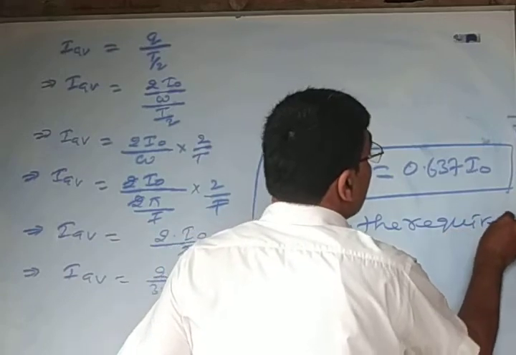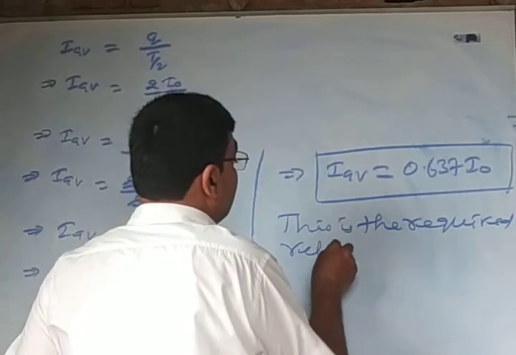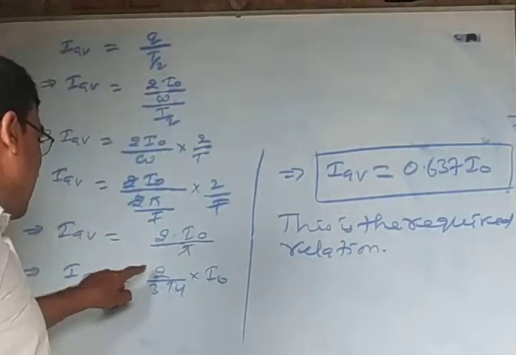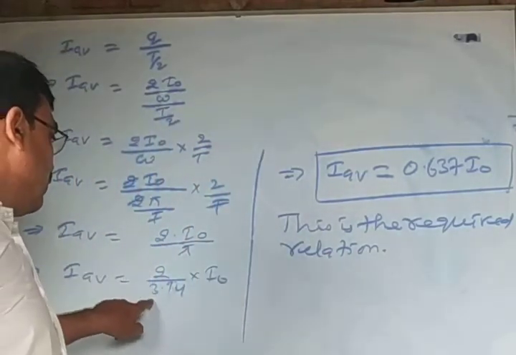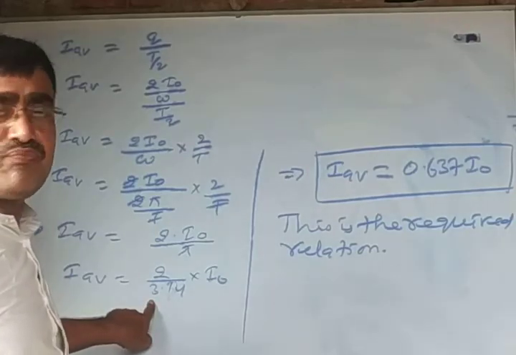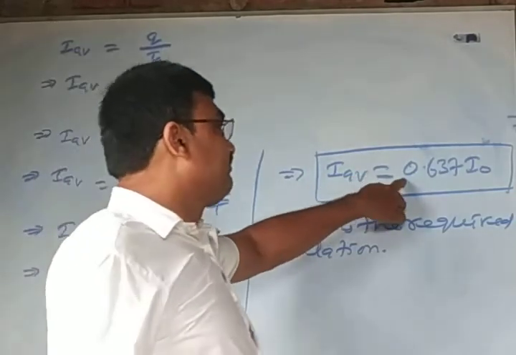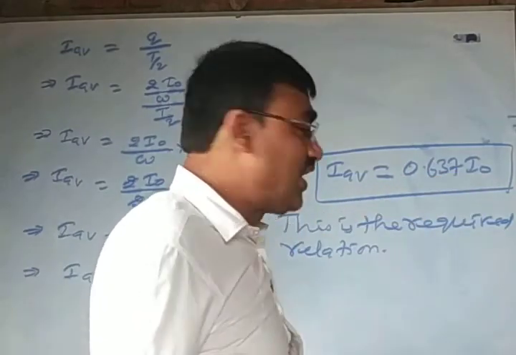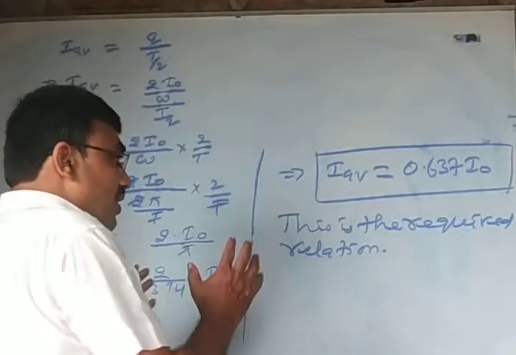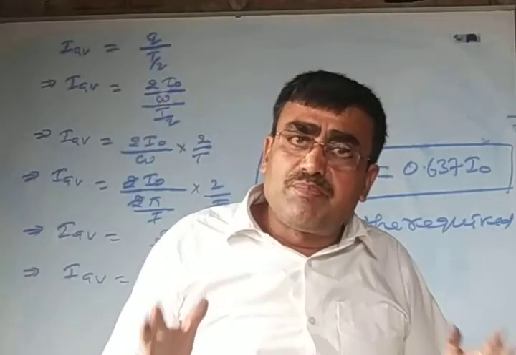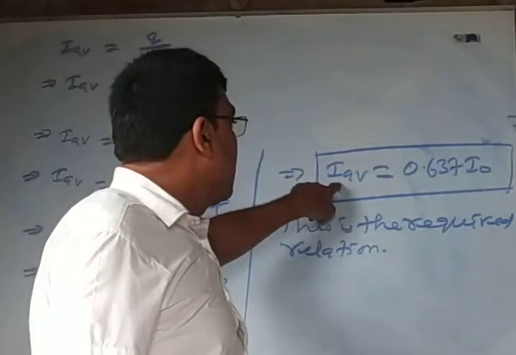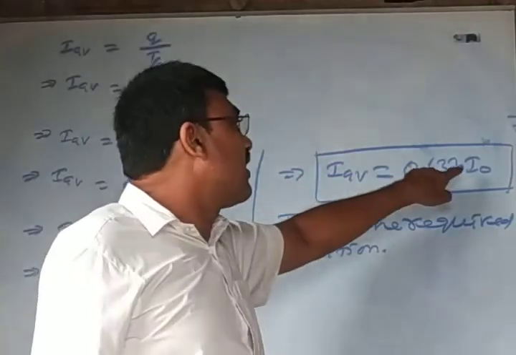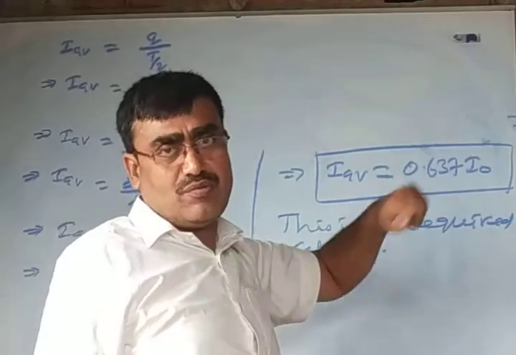This is the required relation. After dividing 2 by 3.14, we obtain 0.637 into I naught. This is the relation between average value of AC and peak value of AC. In this equation, IAV is the average value of AC and I naught is the peak value of AC.